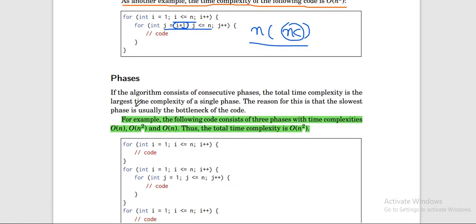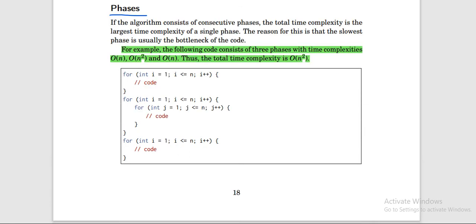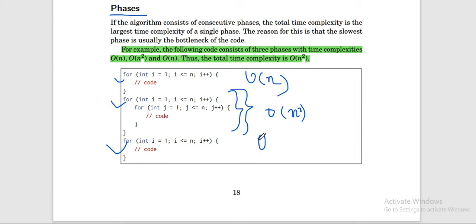Okay, so next is phases. What are phases? If you are writing your code and you have many loops in it, the time complexity will be that of the loop which takes the longest time. Here one is taking O(n²), one is taking O(n), and one is taking O(1).